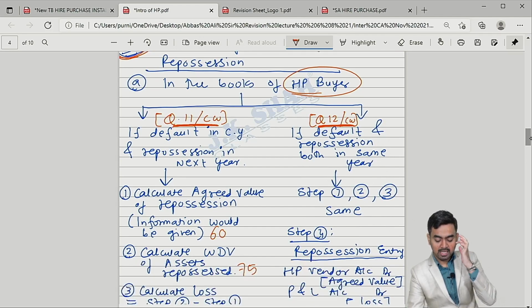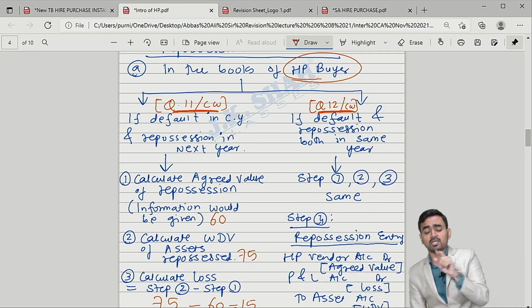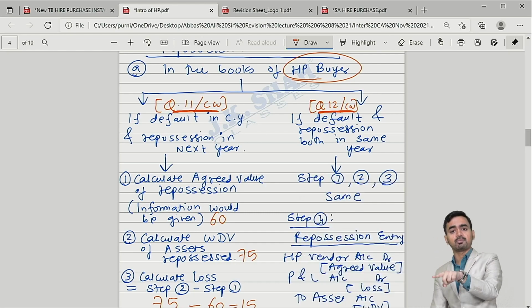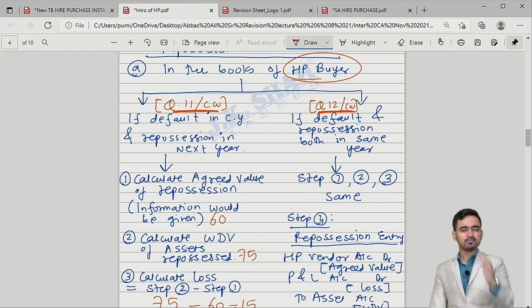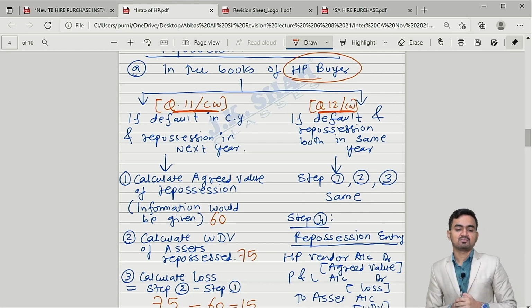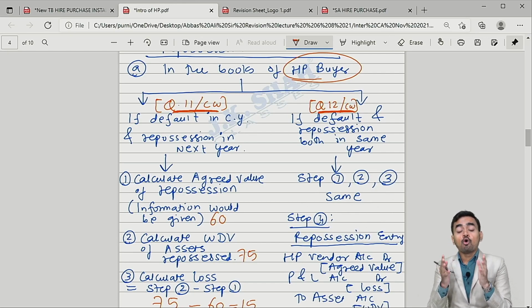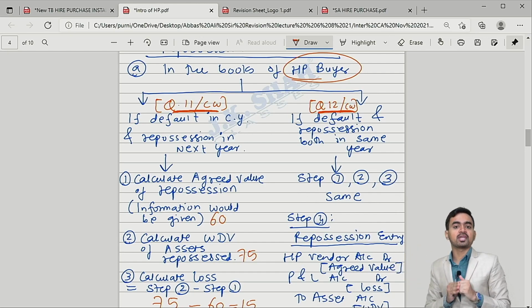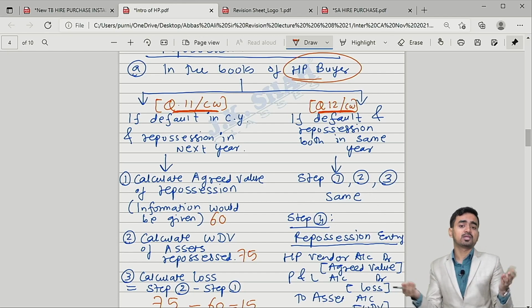Okay, question 11 of classwork. Now in question number 12, the situation says default and repossession both in the same year. Now tell me, if both happen in the same year, then there is no need to create a provision, because when will you create a provision? When repossession happens in the next year. So in the current year you have to create a provision. But if default and repossession are both in the same year, no need to create a provision.